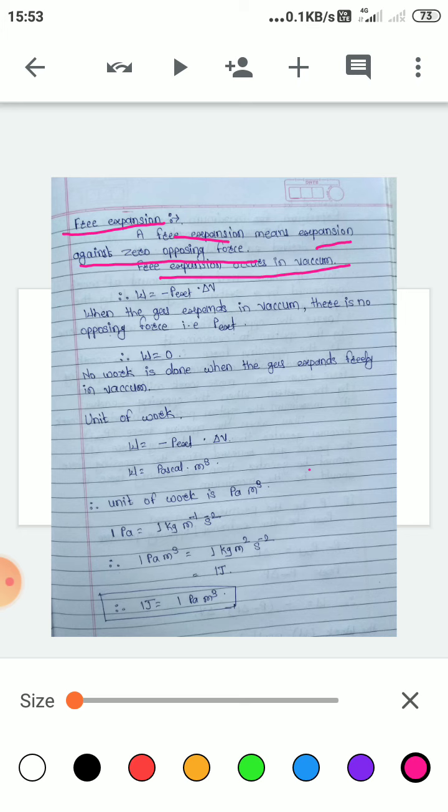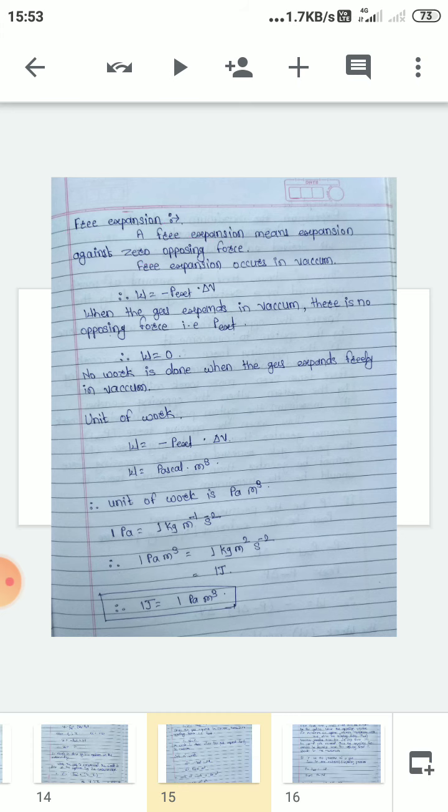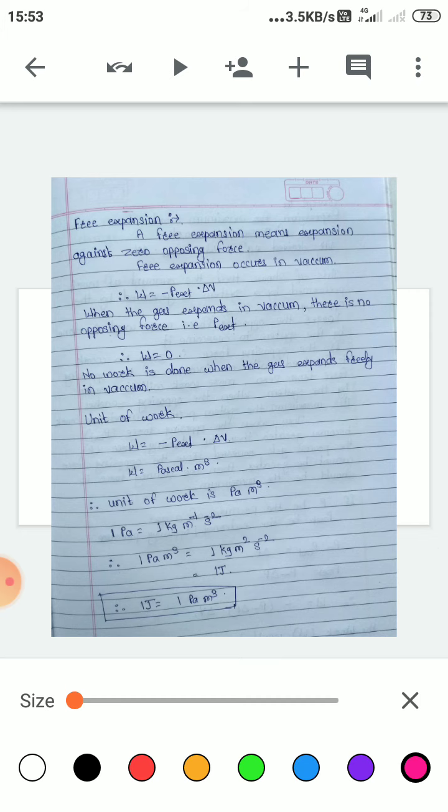Now let us remember the formula for work for the expansion of gas against zero opposing force, in absence of force, or expansion of gas in a vacuum.